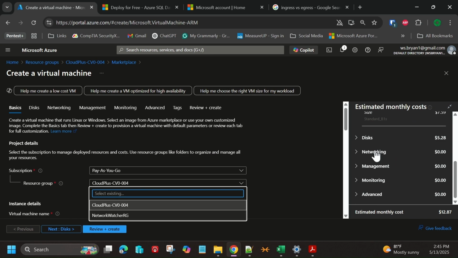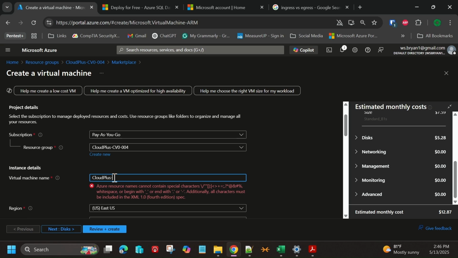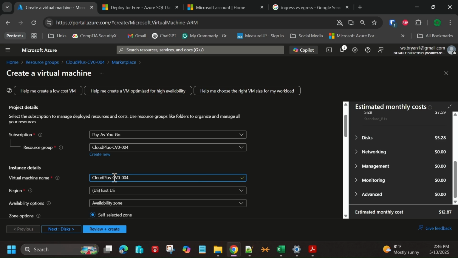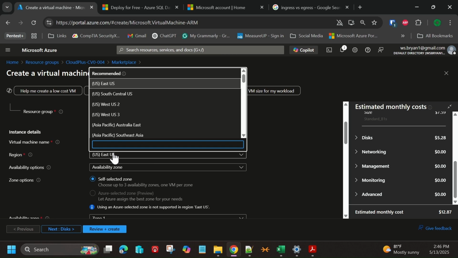And it's giving me some monthly cost. Notice that it's giving me a breakdown of the cost. We're not really worried about that right now, so we'll just keep that off to the side. The virtual machine, you might have guessed it, we're going to call this Cloud Plus, again, dash CV0-004, VM-01. All right, and again, that's just for my benefit and naming convention, but I would encourage you to use a naming convention that suits you so that it does make sense. And it doesn't make sense just to you, but the organization, and you might be following a policy there too.